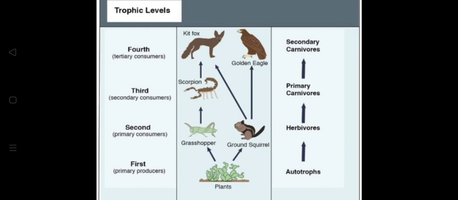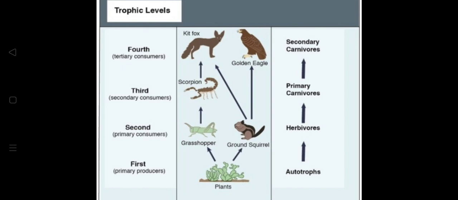Carnivores eat animals, while omnivores consume both animals and plants. Humans and bears are also considered omnivores, and they are an example of a secondary consumer. If you look at the diagram or the table over here, the tertiary consumers can be carnivorous or omnivorous. The difference being that they eat other carnivores.